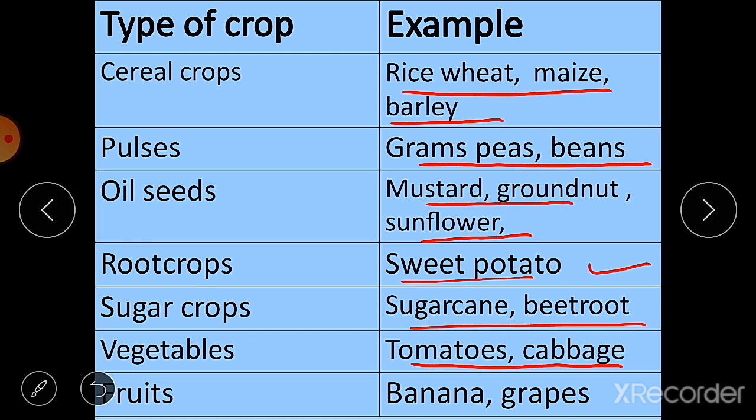Vegetables like tomatoes, cabbages, ladyfingers, cauliflower and so on. And fruits like banana, grapes, guavas, pomegranates, oranges, apples, all these fruits are grown in India. So these are some types of crops that are grown in India.